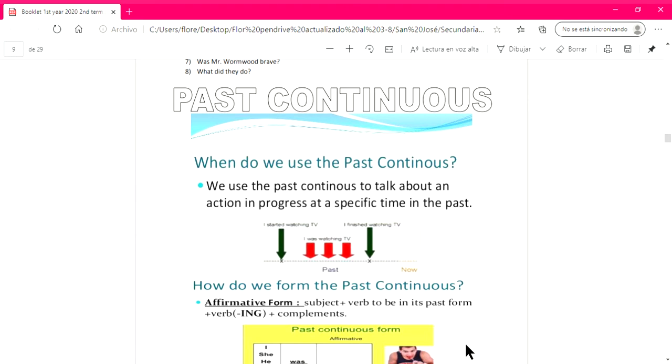Hello kids, open your books or PDFs on page 35, libros en la página 35. And we have a new tense, which is past continuous, un nuevo tiempo verbal, pasado continuo.